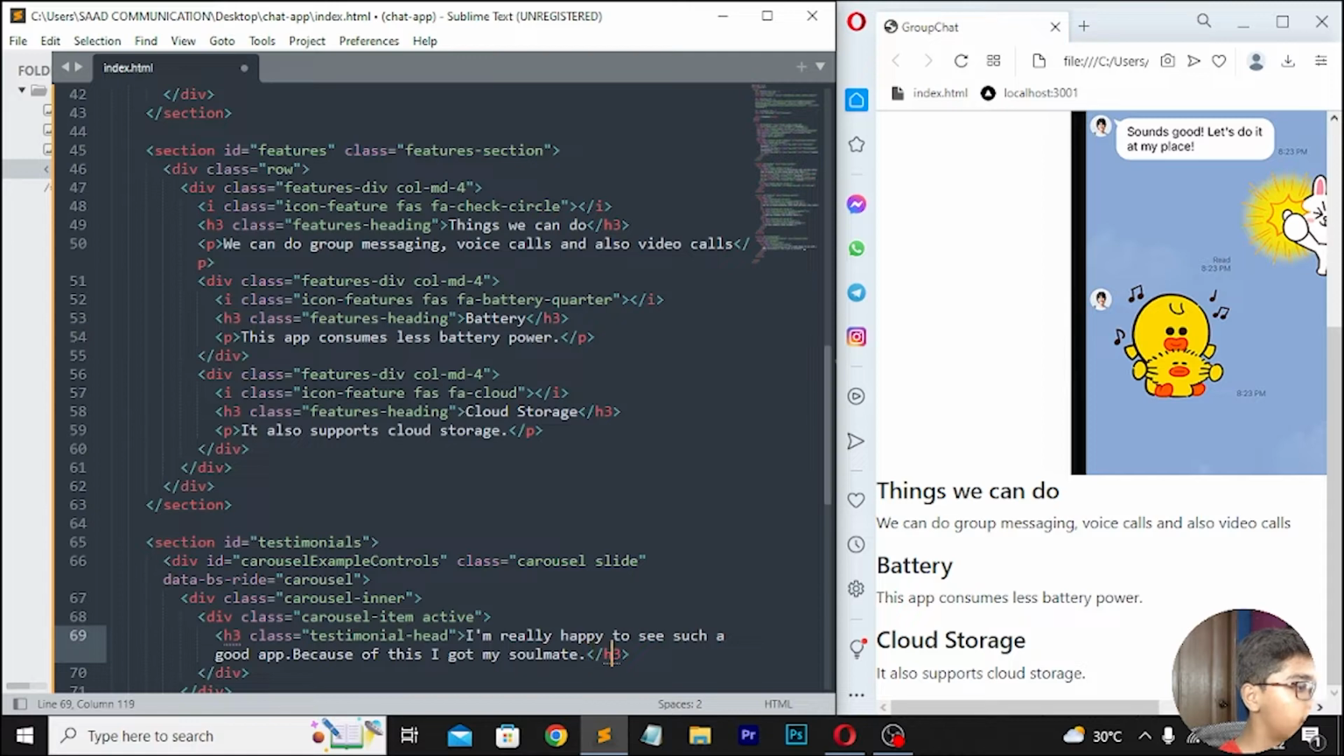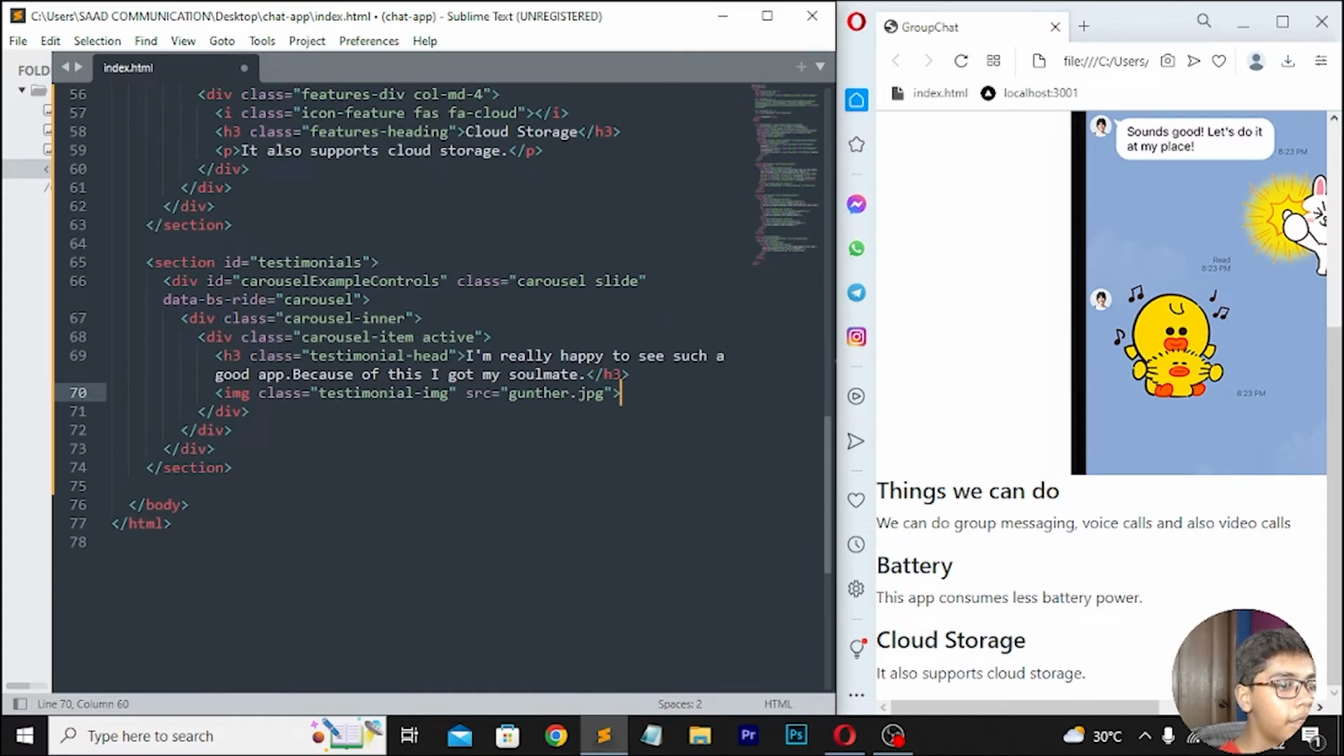I'm writing one text. Now when you've written this text, here you have to write img, then after this src, you have to write class. In class I will be writing testimonial-image, then here in src I will be writing gunther.jpg like this. So you can see we have written this. Now when you've done that, here you have to write em, then here I'll be writing Gunther, USA like this. So here you can see we have written that, then you have to move down.